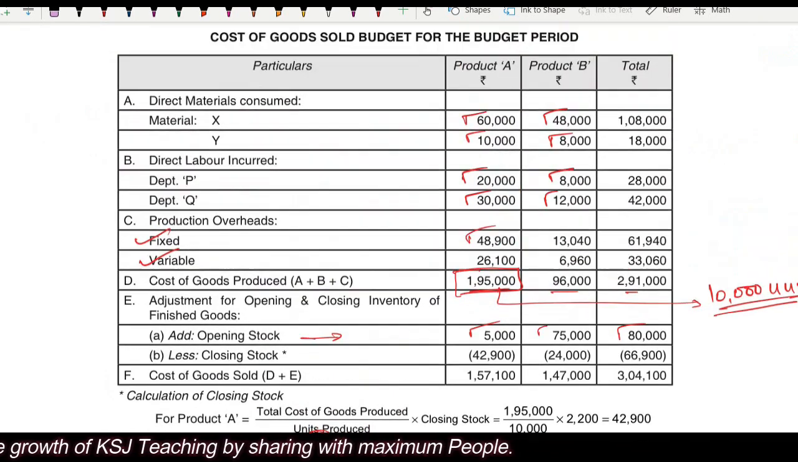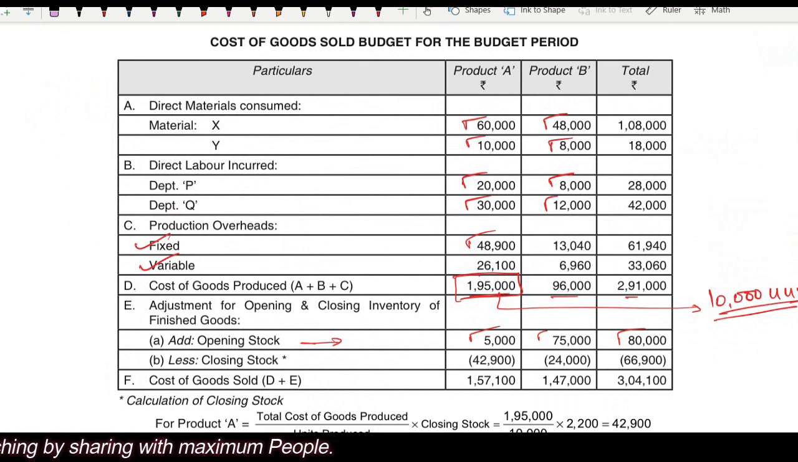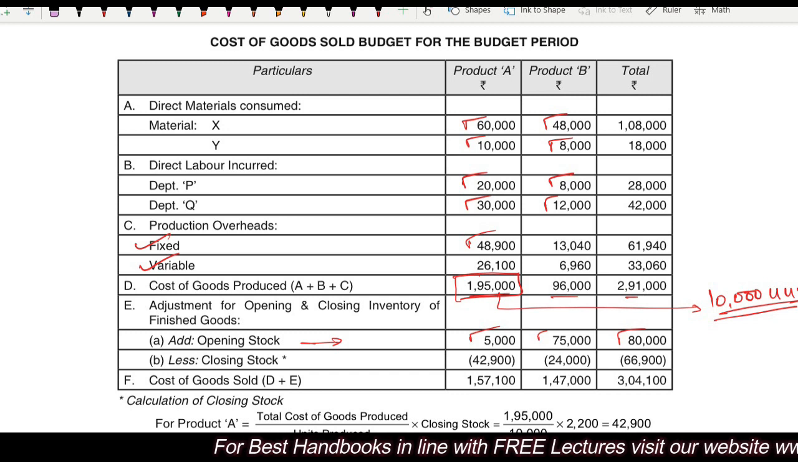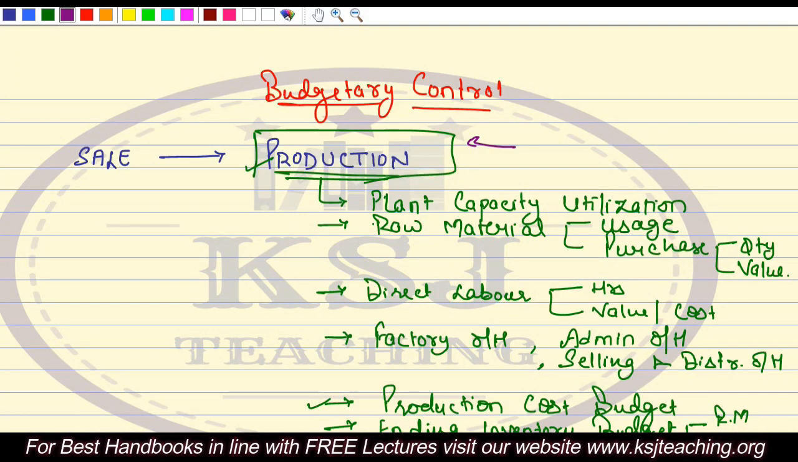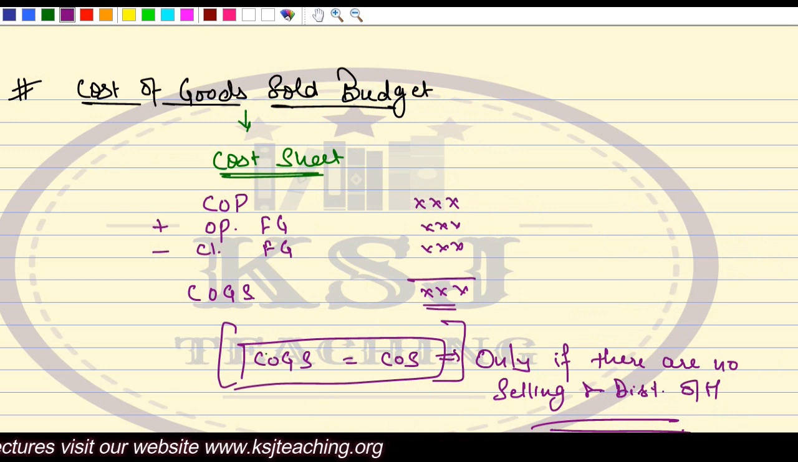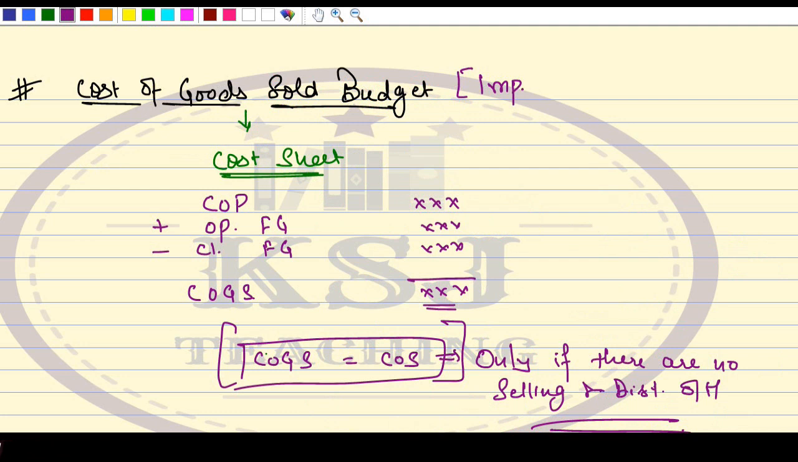So this is the cost of goods sold budget. Very simple. Just remember the cost sheet concepts. That's it. Nothing else is required in this one. I hope it is clear. The cost of goods sold budget is very simple, but yes, important from an examination point of view. Not very important, I'll say, but yes, important.